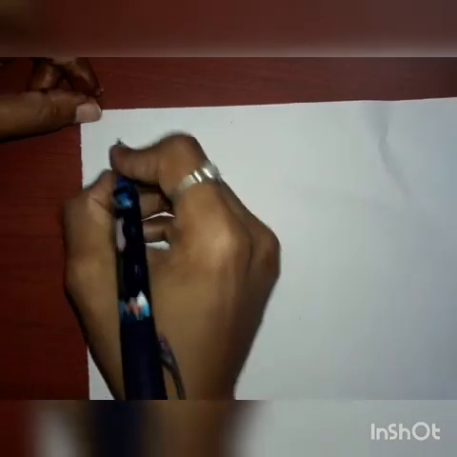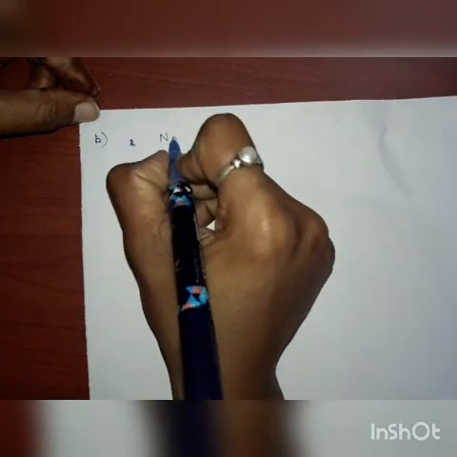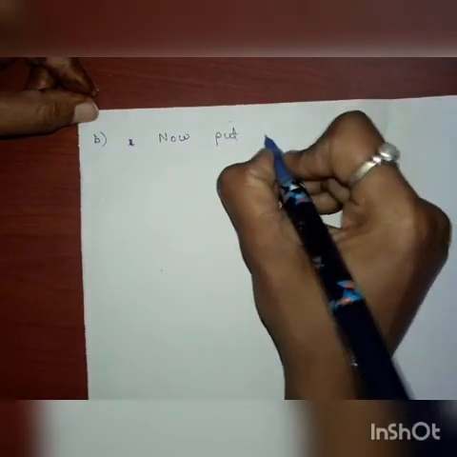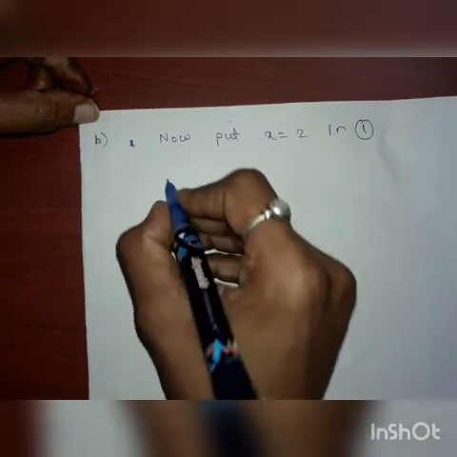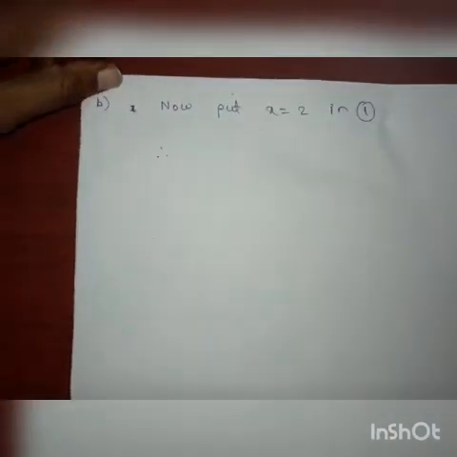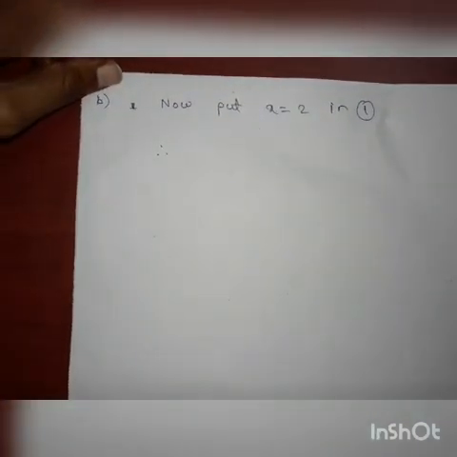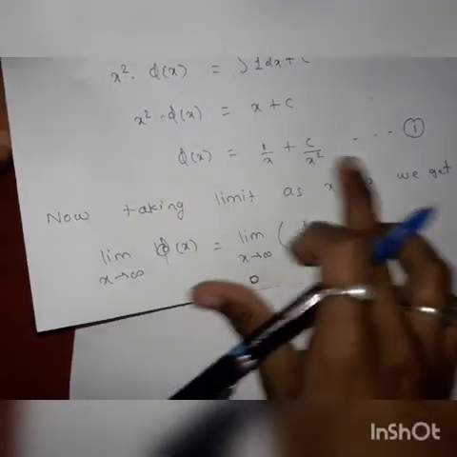Now the second condition is to find the solution phi which satisfies phi of 2 is equal to 2 phi of 1. Now put x is equal to 2 in the equation number 1.